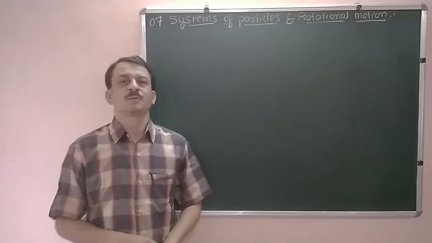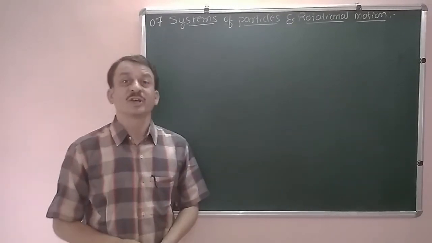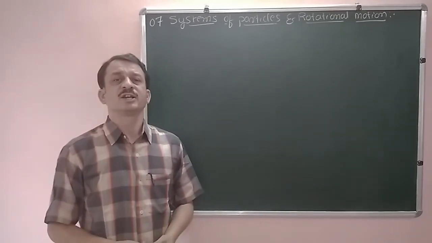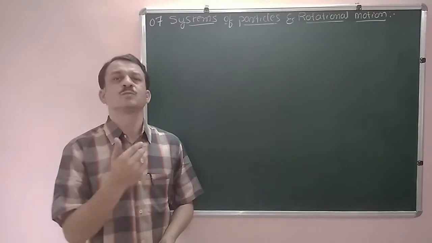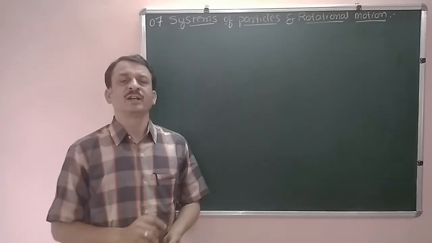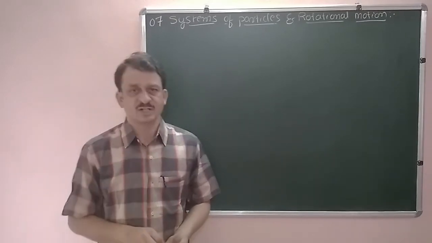Now we'll study the new chapter, chapter number 7, systems of particles and rotational motion. Up to chapter number 6, we have studied mechanics, that is motion in 1 dimension and 2 dimensions. While studying that, we have considered all the objects as point objects.